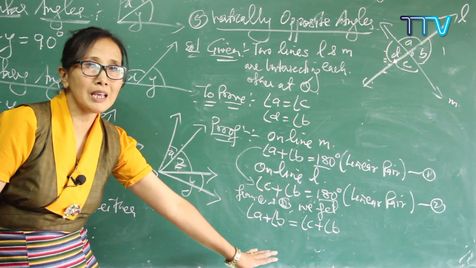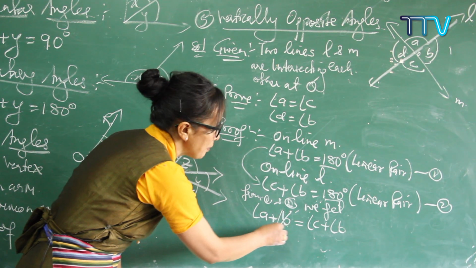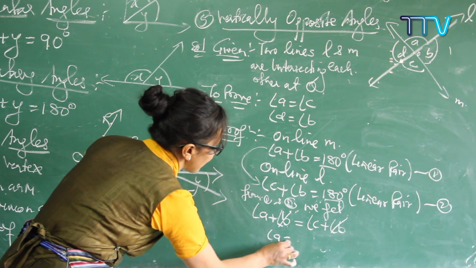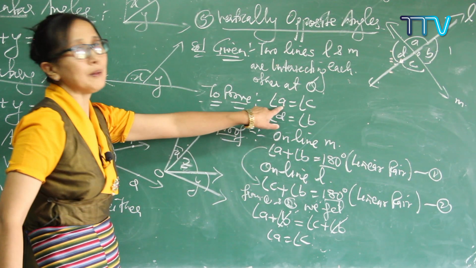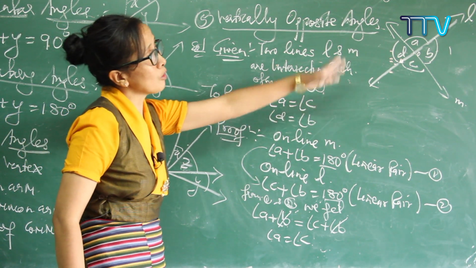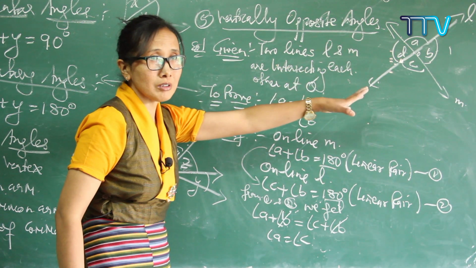So B and B are the same, which means you can cancel. So angle B can cancel. What is left? Angle A is exactly equal to angle C. Do you get this clear? So we prove that angle A is exactly equal to angle C. That means opposite angles are exactly equal to each other.